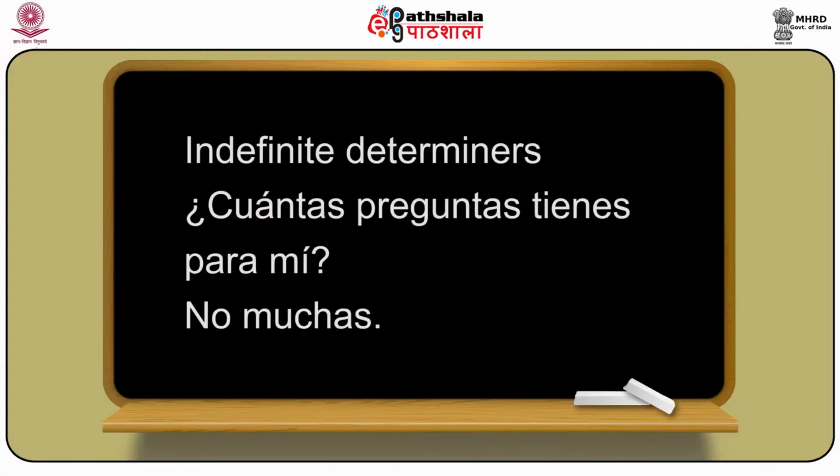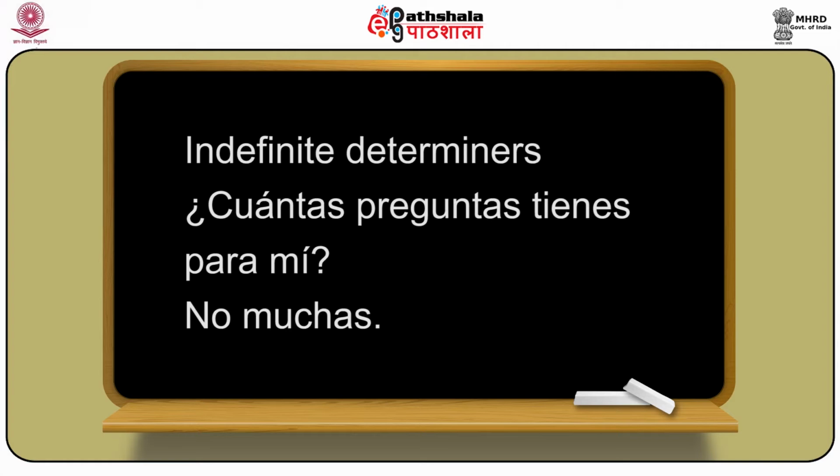So we start with the indefinite determiners. Think of a situation where you can't give the exact quantity of things, but somehow you need to determine it vaguely or approximately. For example, if a politician asks a journalist, how many questions do you have for me?